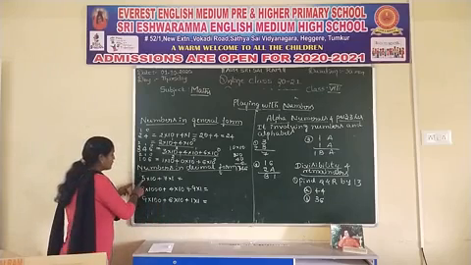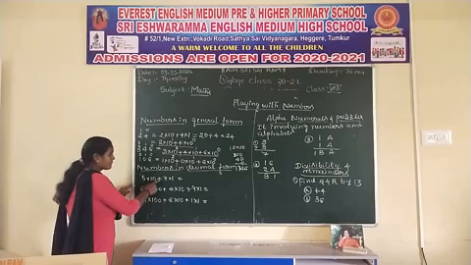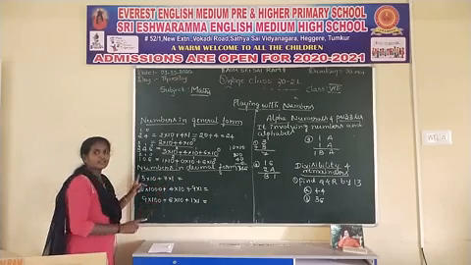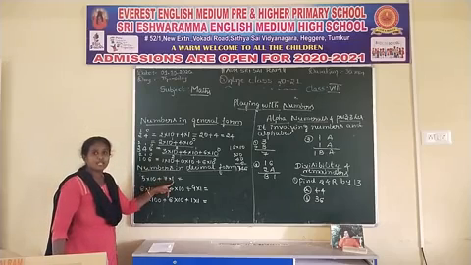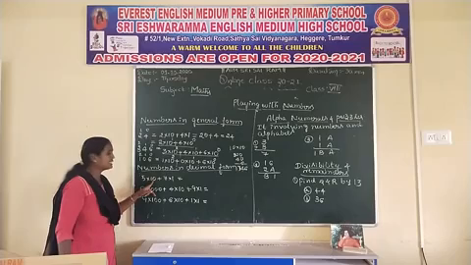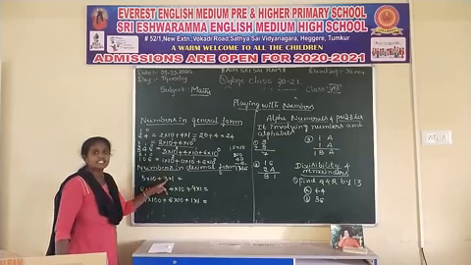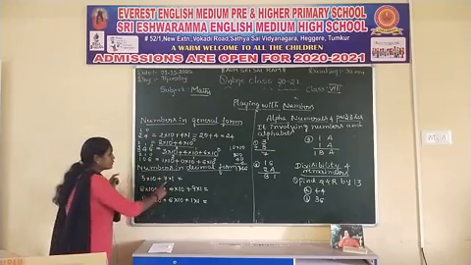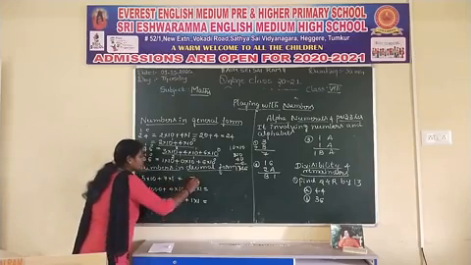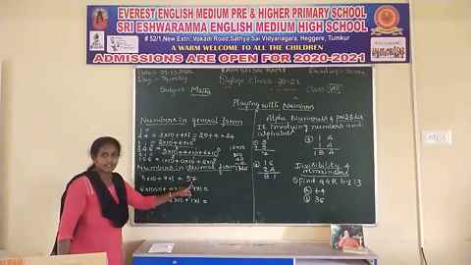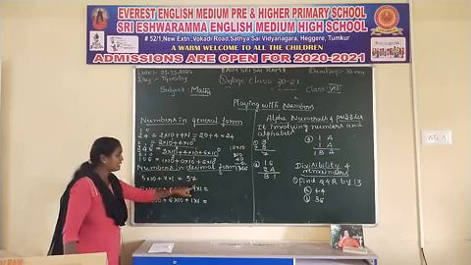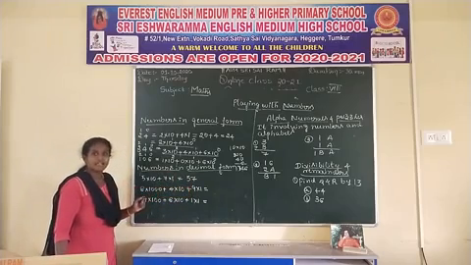See here, 5 into 10, 7 into 1. 5 is in the tens place, 7 is in the ones place. So the required number is 57.